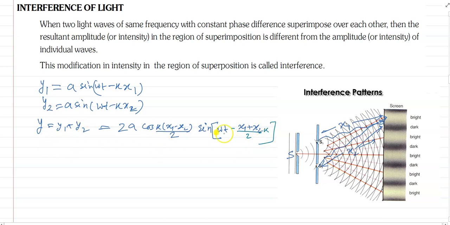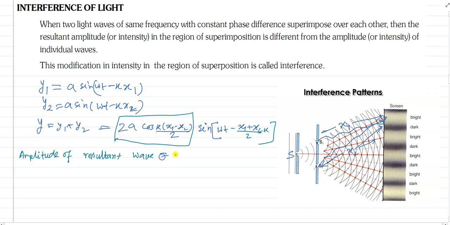This is the resultant wave, and this is the amplitude of the resultant wave. That means the amplitude of the resultant wave will be 2a cos(k(x1 minus x2)/2). This x1 minus x2 can be denoted delta x, the path difference.